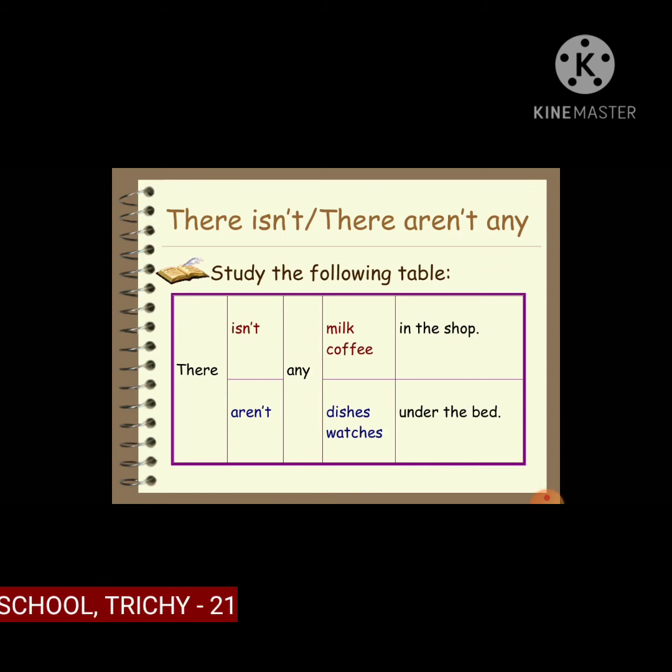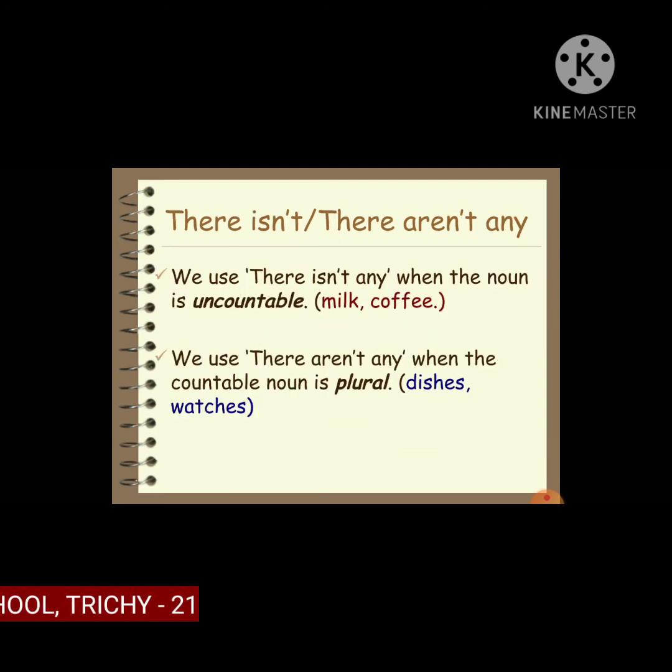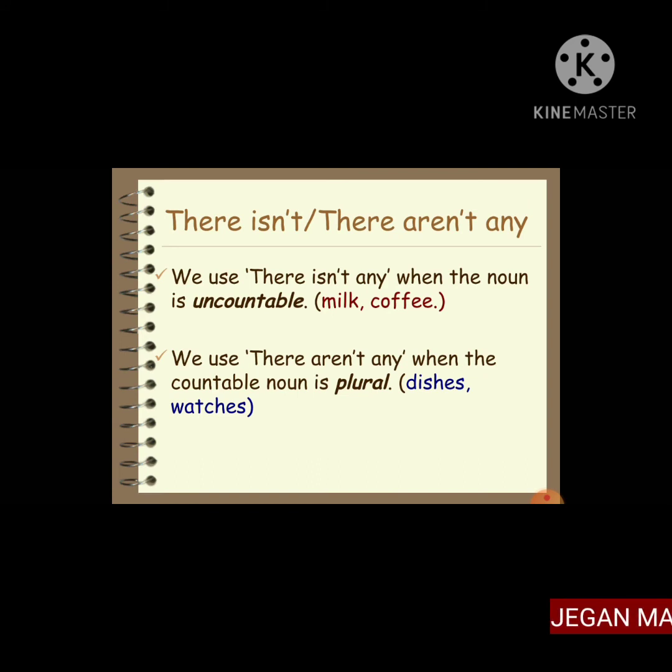We can use there isn't and there aren't any. We use there isn't any when the noun is uncountable: milk, coffee, we can't count it. We use there aren't any when the countable noun is plural: dishes, watches.